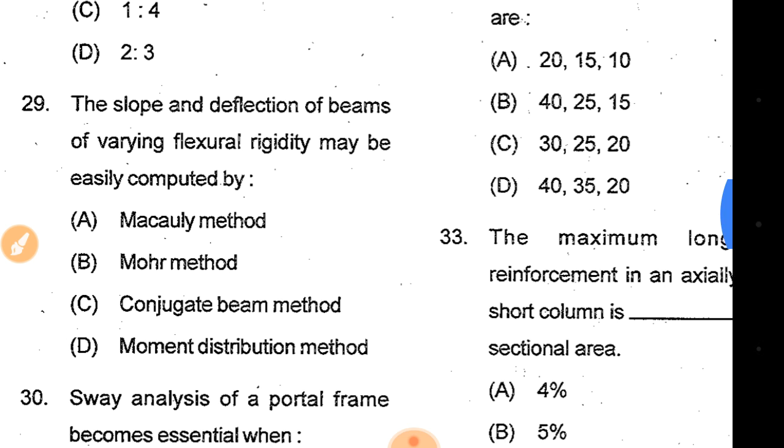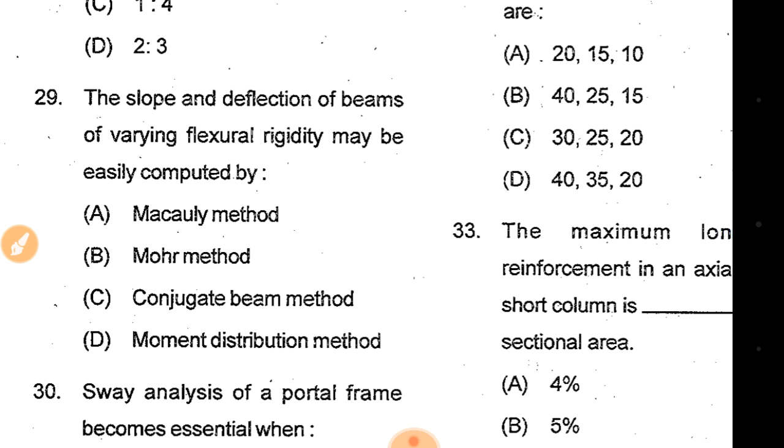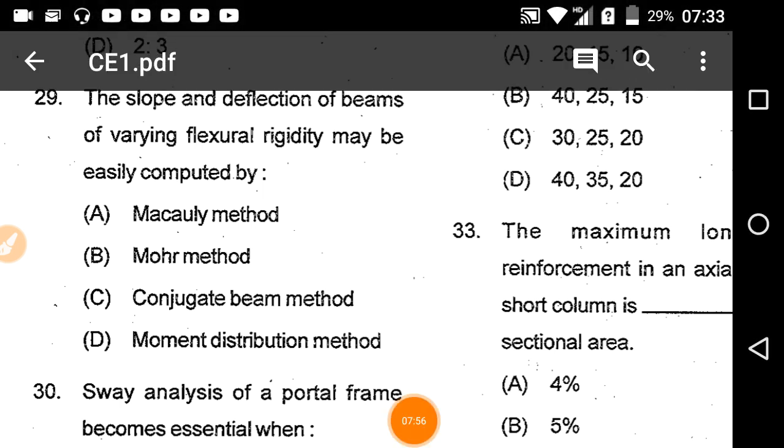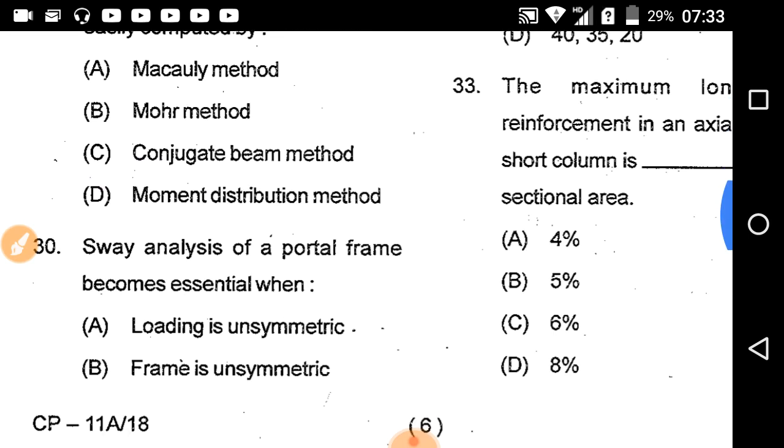The slope and the deflection of beams of varying flexural rigidity may be easily computed by Macaulay's method, Mohr method, conjugate beam method, moment distribution method. So here the conjugate beam method will be the correct answer. Option C will be the correct answer.